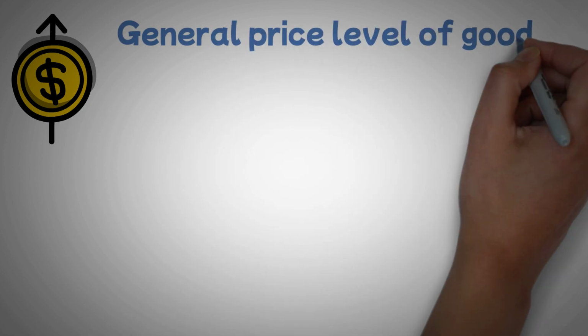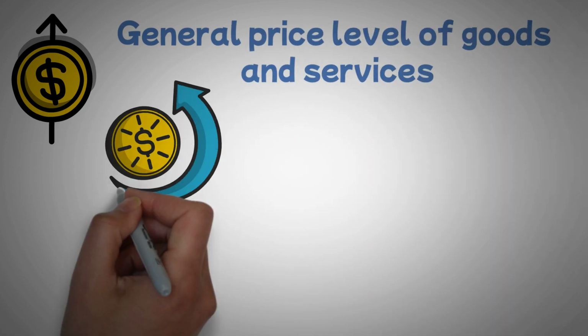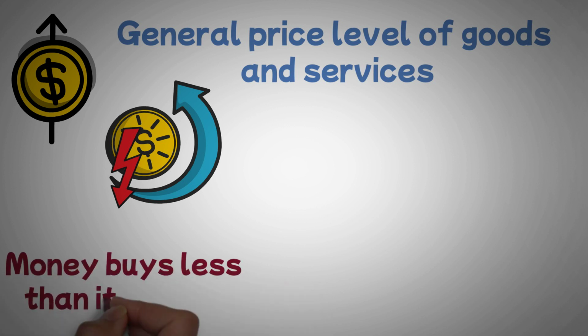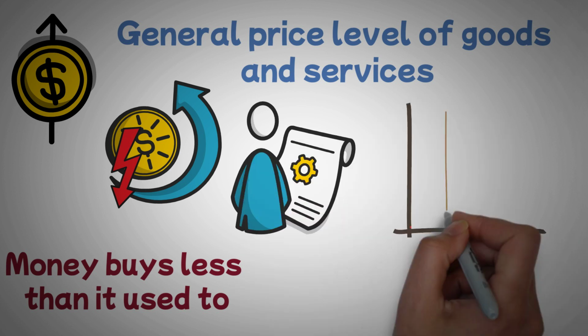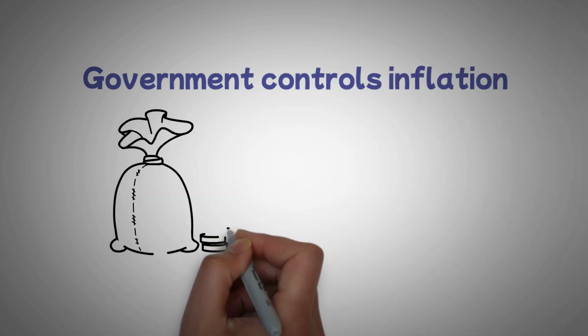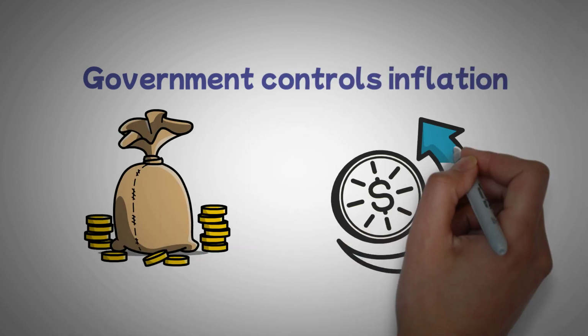Inflation is the increase in the general price level of goods and services in an economy over time. It reduces the purchasing power of money, which means that your money buys less than it used to. Inflation is the result of the government's monetary policies, which aim to stimulate economic growth and maintain price stability. The government controls inflation by manipulating the money supply, interest rates, and taxes.